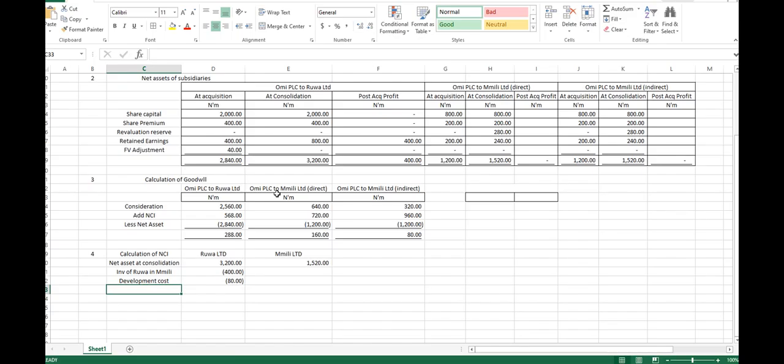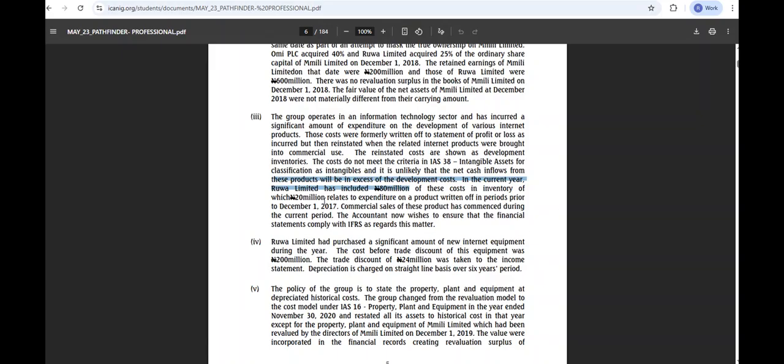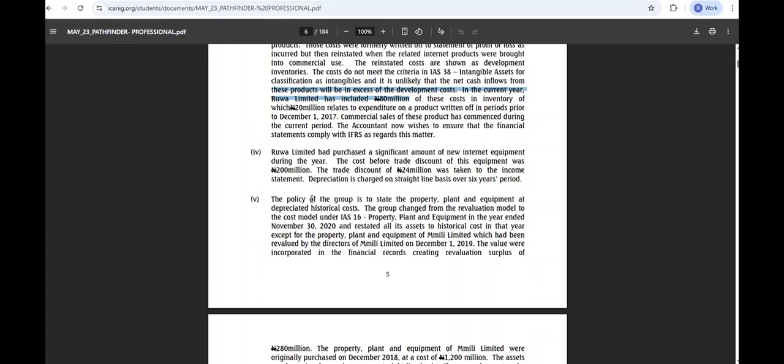Okay. Now, what else do we have? Let's check if there's any other thing. Let's come to our question again. So we've taken information 3. Let's look at information 4.